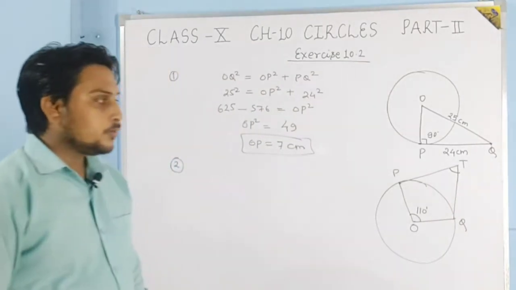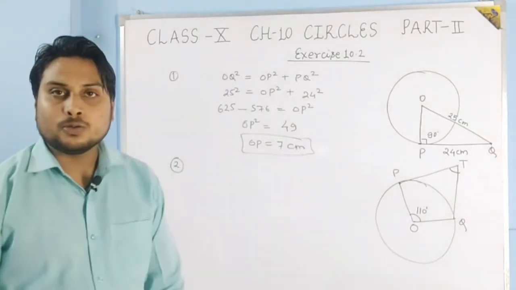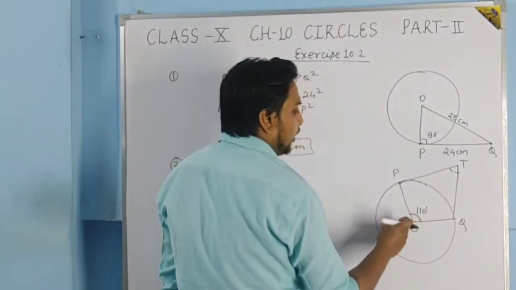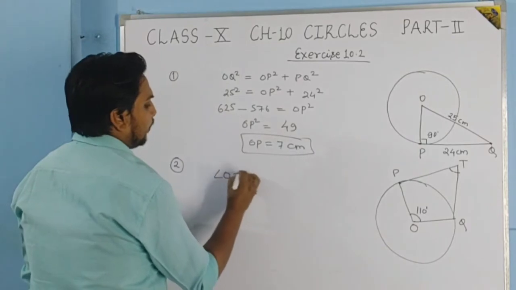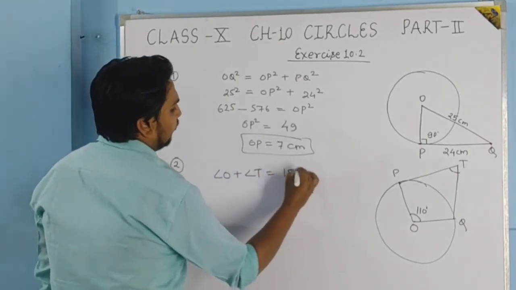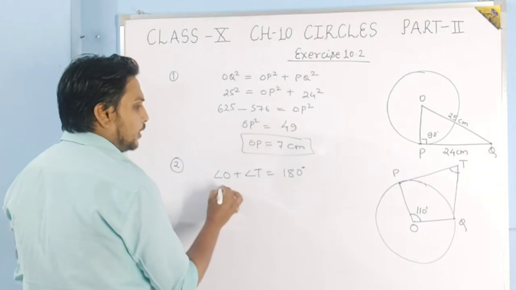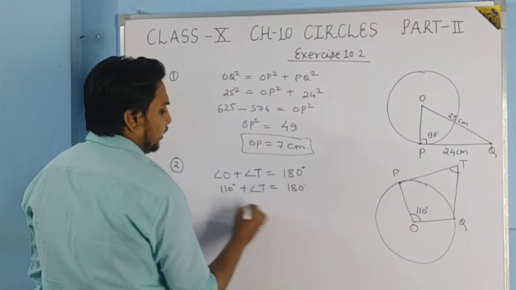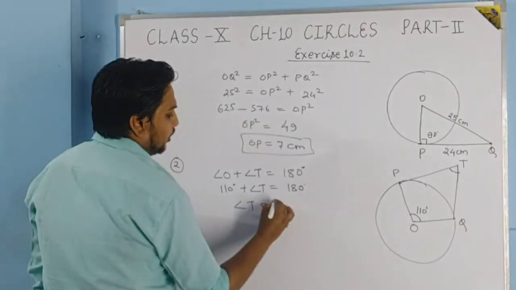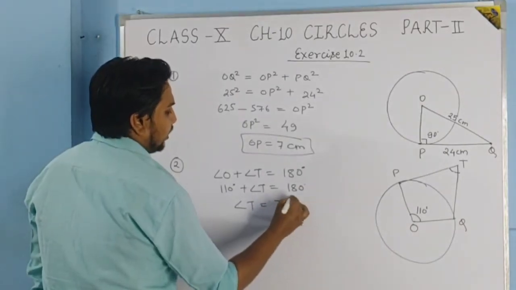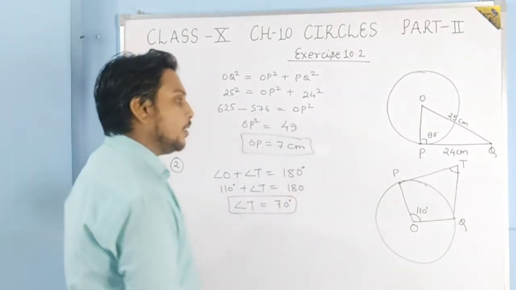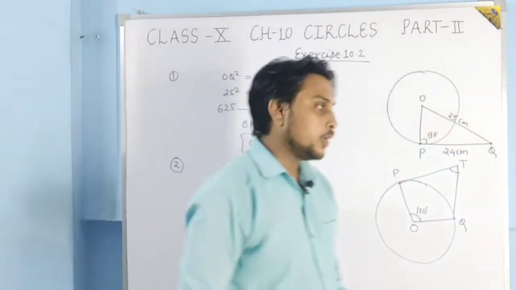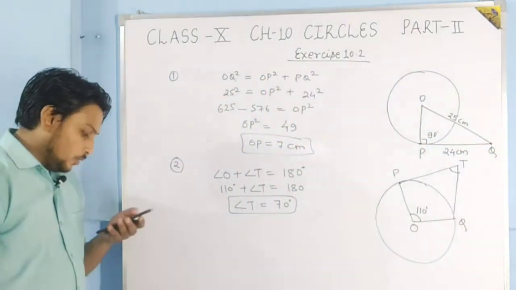Just now I have told you that the sum of these two angles will be 180 degree. Means angle O plus angle T should be 180 degree. So if angle O is 110 degree, then what will be the measure of angle T? It will be 180 minus 110, that is 70 degree. So 70 degree will be the measure of angle PTQ. Okay? Clear? Now if you want, you can note it down.